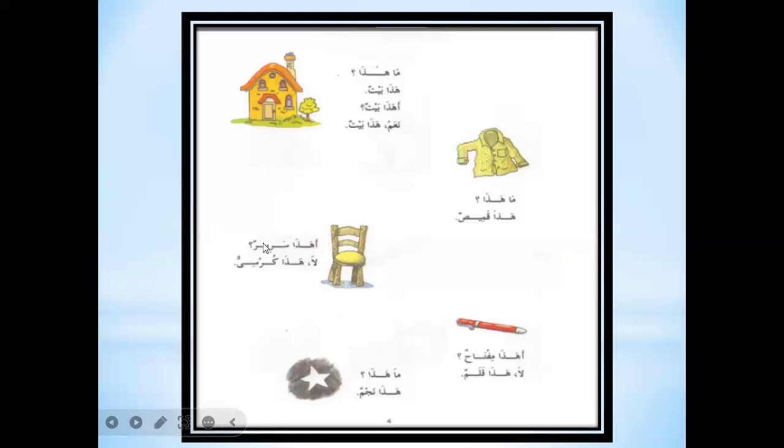Ahada sarirun? Is this a bed? La, hada kursiyun. No, this is a chair. Ahada miftahun? Is this a key? La, hada qalamun. No, this is a pen. Ma hada? Hada najmun. What is this? This is a star.